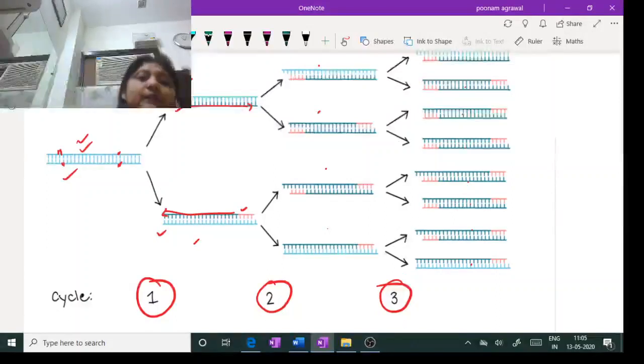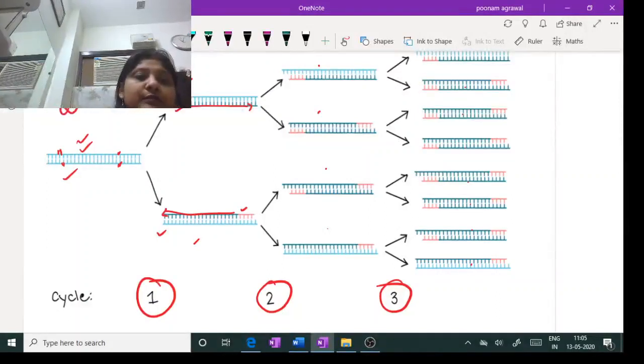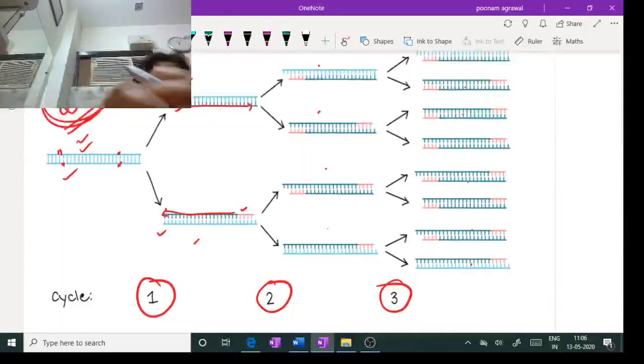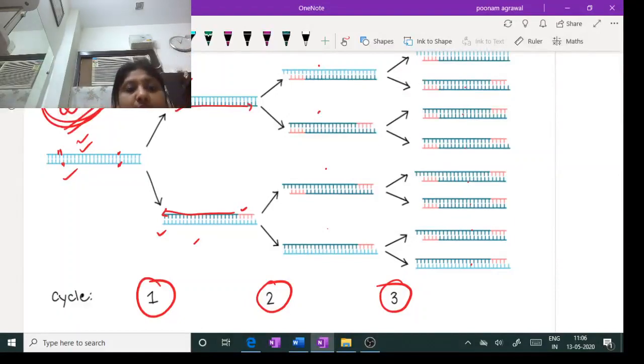They have calculated that 2 to the power n is the number of DNA products which you're going to get, where n is the number of cycles. Suppose you're programming for 20 cycles, then it will be 2 to the power 20, which will be in millions. So this is how the amplification takes place. If it is 30 cycles, n is going to be 30, so that will be in billions. So this is how many target segments you can achieve by doing this PCR technique.